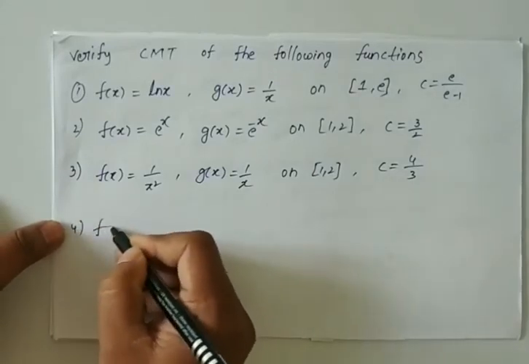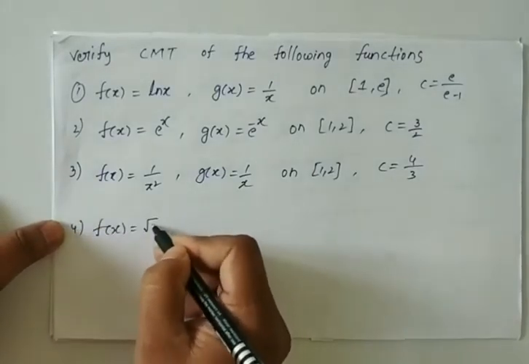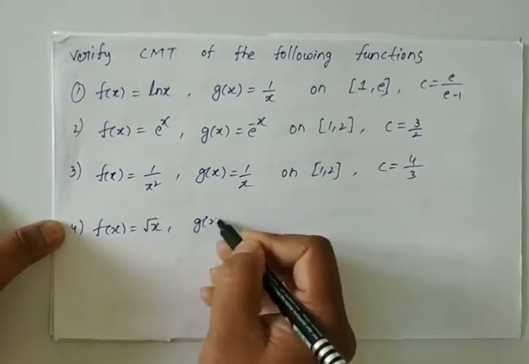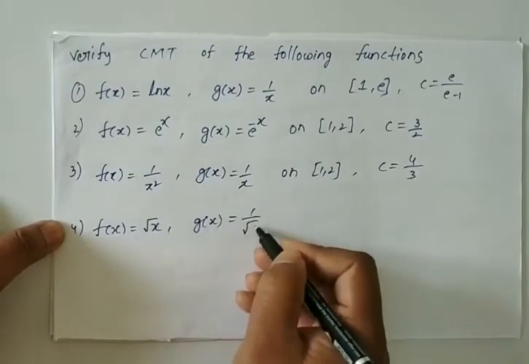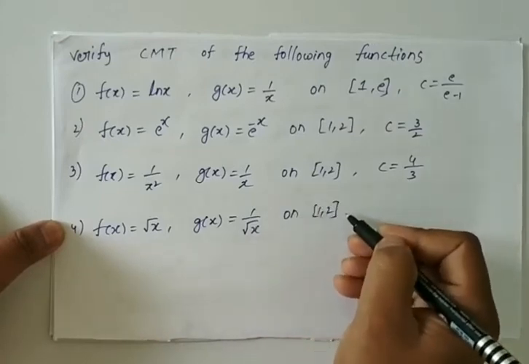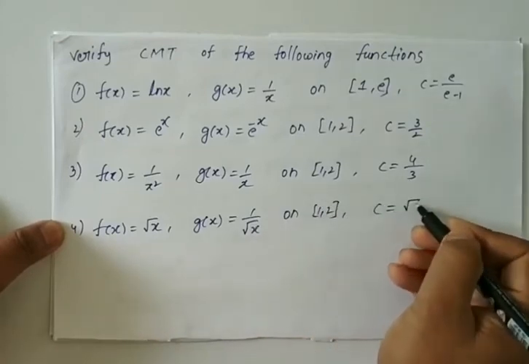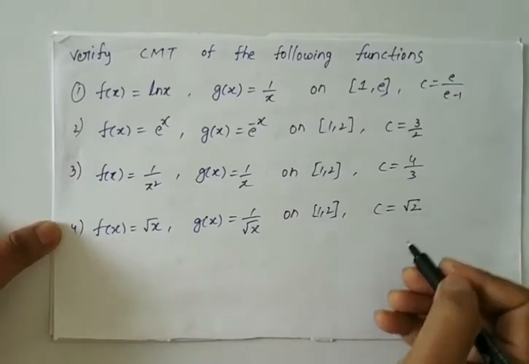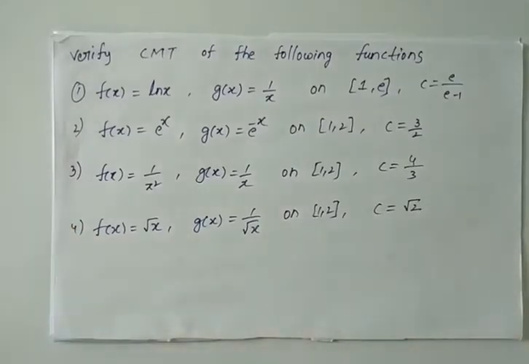Fourth one, f of x is equal to root x, g of x is equal to 1 by root x on closed interval 1 comma 2. So what is c here? Root 2. Please do it, students, these problems. Okay, Cauchy's mean value theorem.